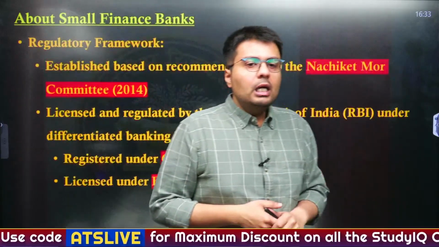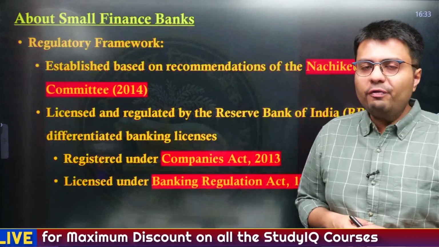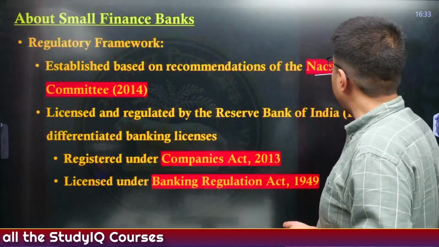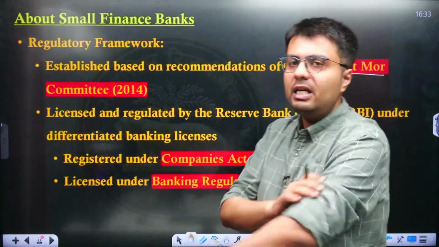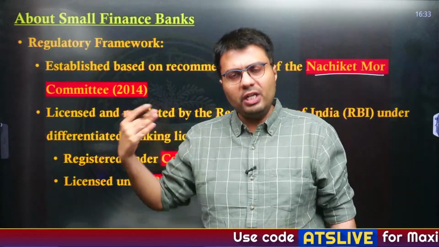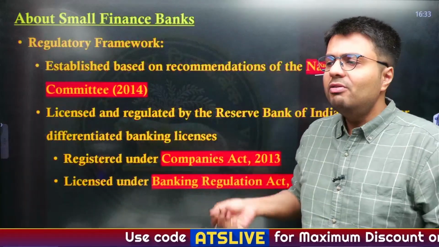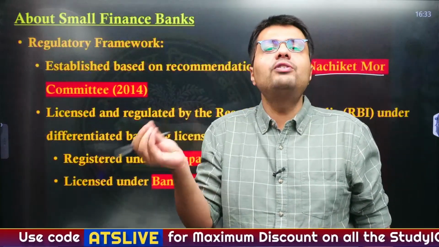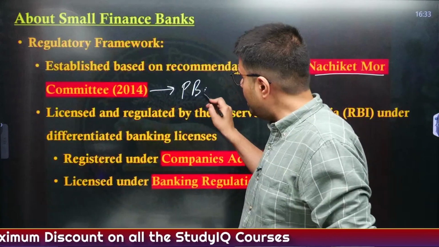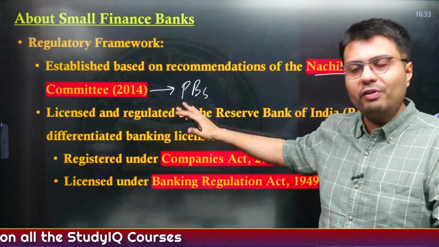Now the regulatory framework of small finance banks. They were established as per the recommendation made by the Nachiket More Committee of 2014. Just remember the name, right? It was the Nachiket More Committee which recommended that in India you also need a differentiated bank known as small finance bank. It also recommended payment banks, right? So this was the committee responsible for differentiated banks.